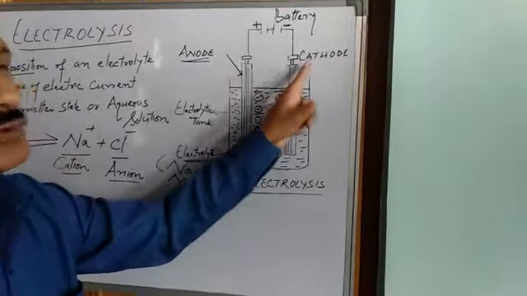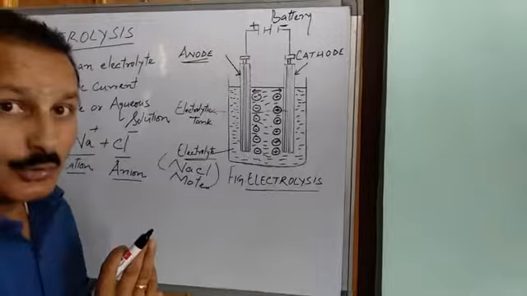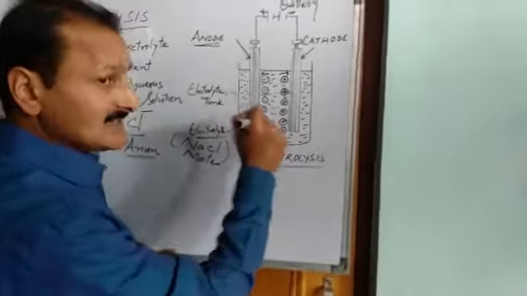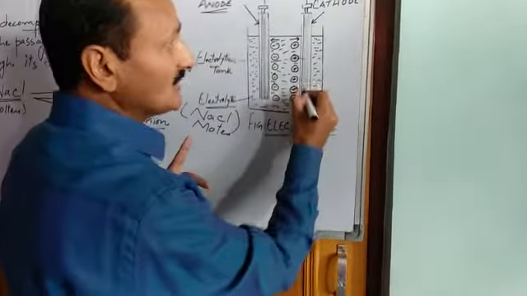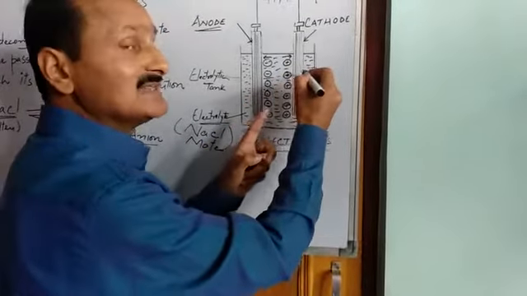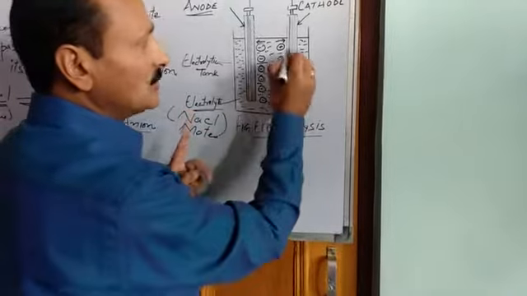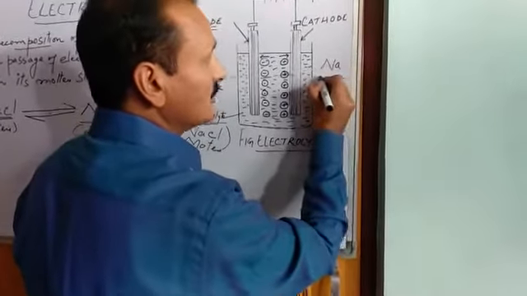So cations move towards cathode and anions move towards anode. And here in this example, if I take sodium chloride, at this electrode, your cathode, sodium ions get accumulated. They get stuck. So here we get sodium ions.